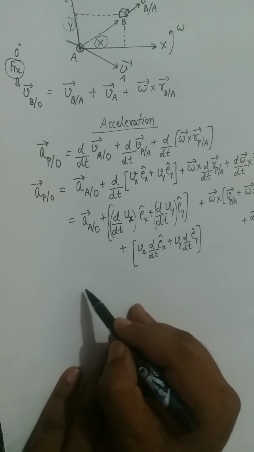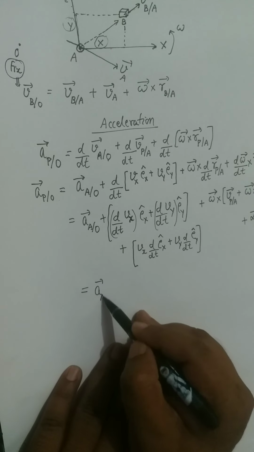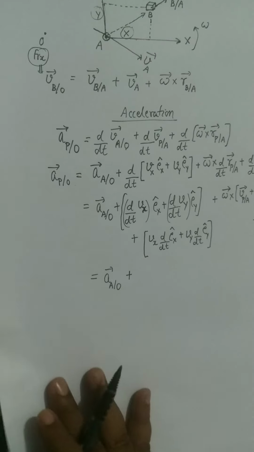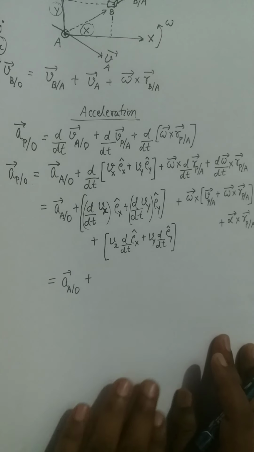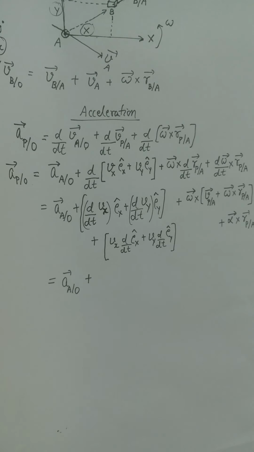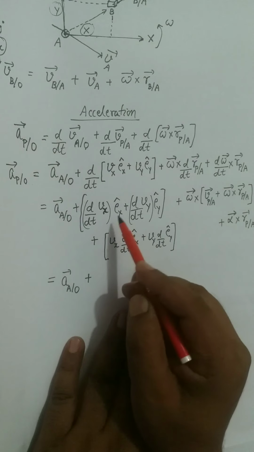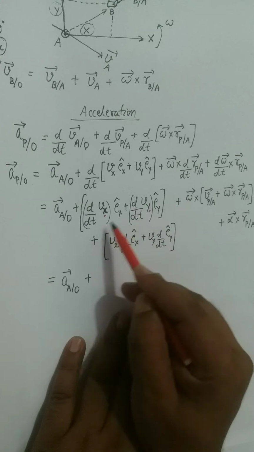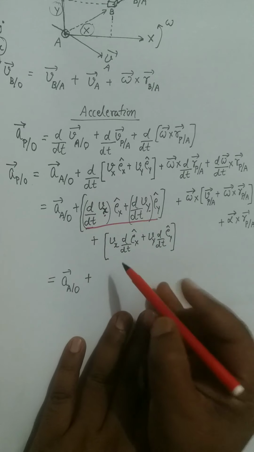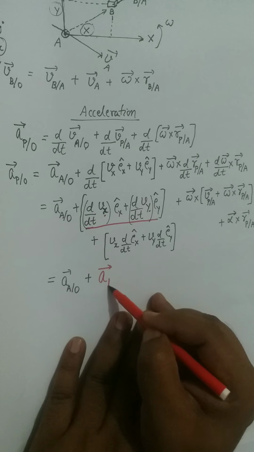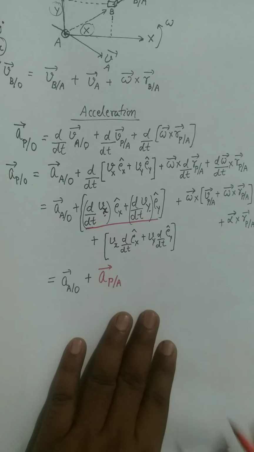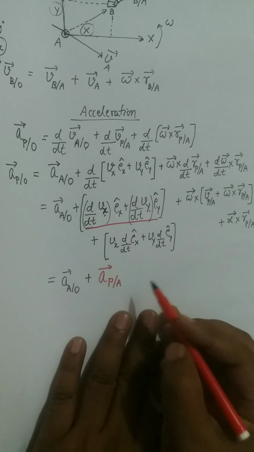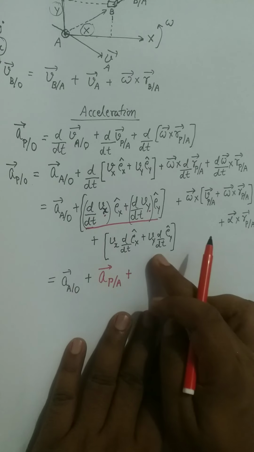So now you have acceleration of a relative to o, plus this factor. Notice these are the components of velocities in the capital X capital Y frame. So this factor is going to define acceleration of the same particle p in the frame capital A, because these are components relative to that frame, and plus this second factor.